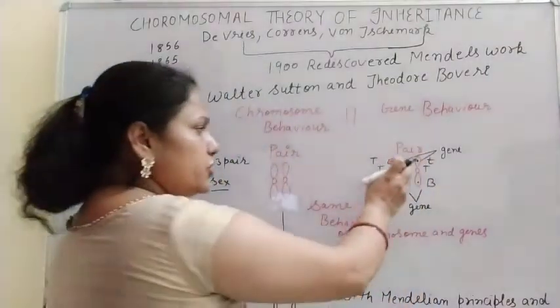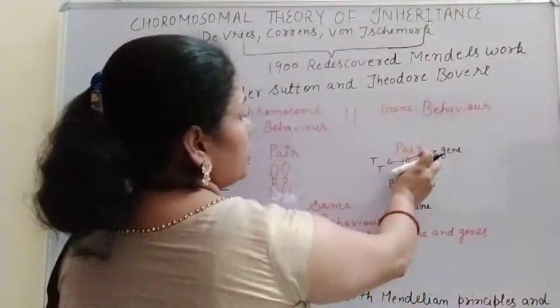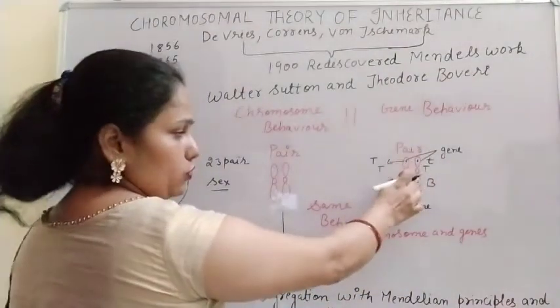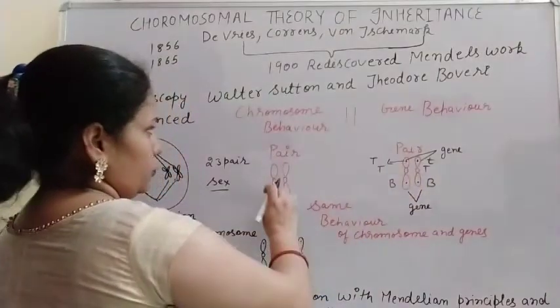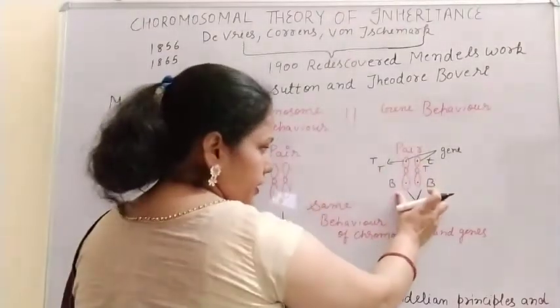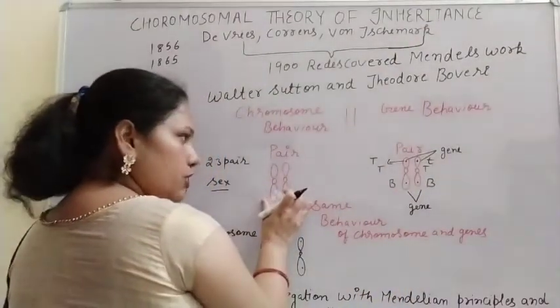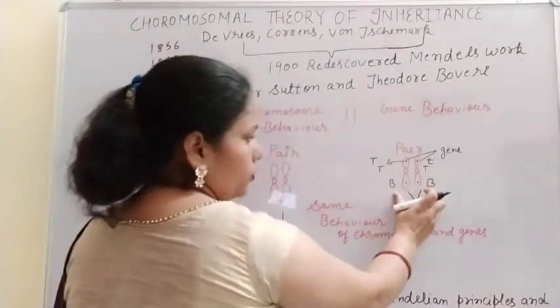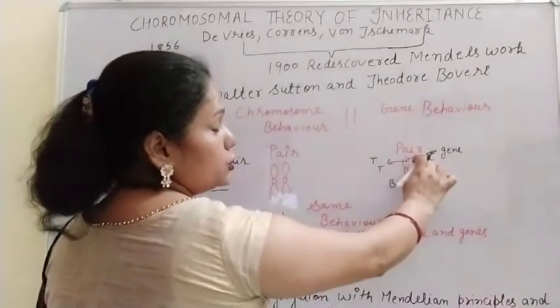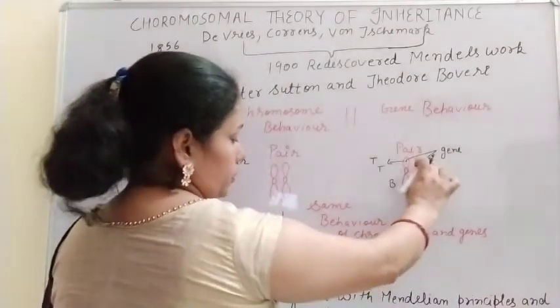So these genes also occur in pairs, and they are present on homologous chromosomes. So chromosomes occur in pairs, genes also occur in pairs. The chromosomes are homologous, and genes are also homologous, because they are present at the same position, at the same locus.